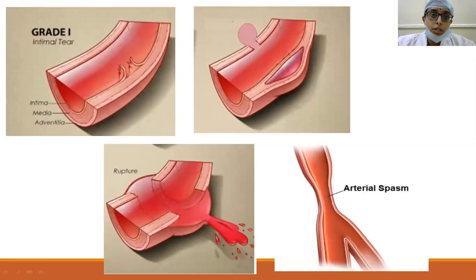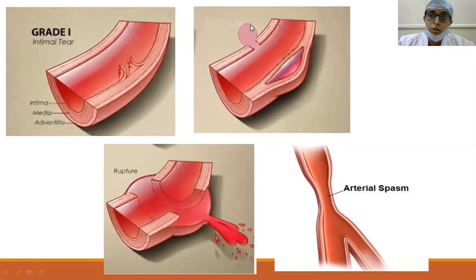So here pictorially you can see, I am showing it with my cursor. Here you can see that there is an intimal tear, following which there could be thrombus formation occluding the blood flow, thereby disrupting the blood flow to the distal organs or parts. And here there is a complete wall discontinuity over this side.